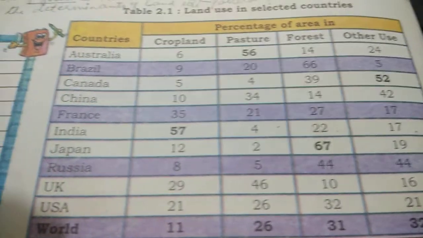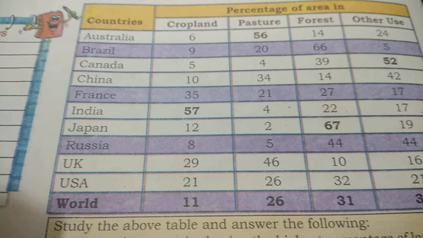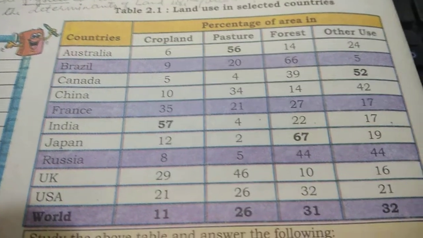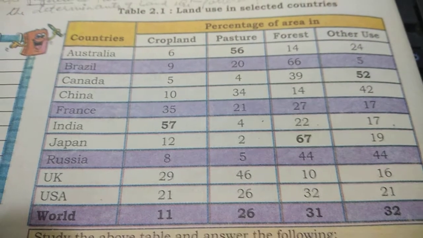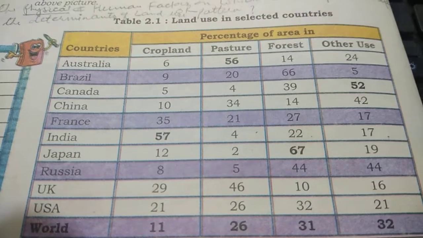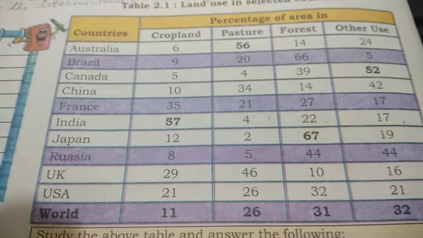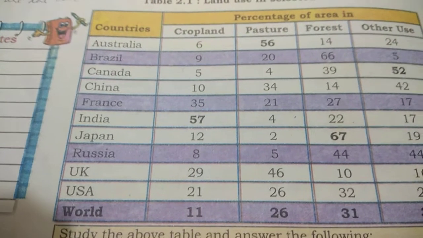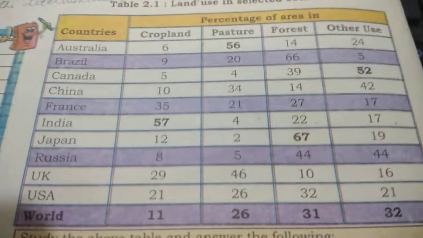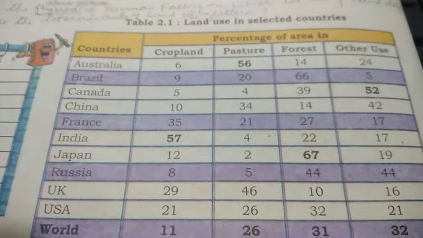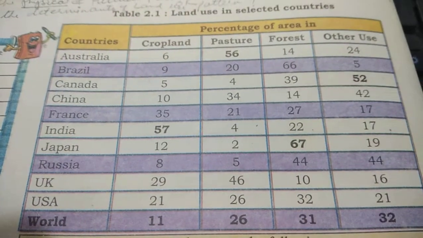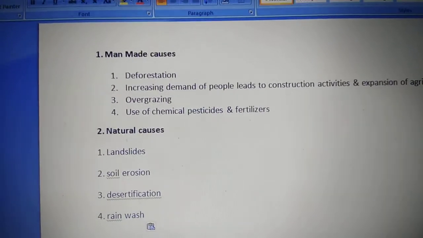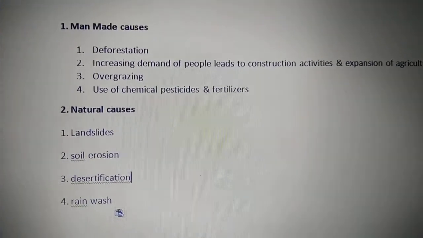So how would you relate the land use pattern of these countries with the probable economic activities? Yes, it's related only in a few cases. Like in India, agriculture is its main activity. But if you see Japan, 67% of its area is under forest, but it does not mean that forestry is their main occupation. In fact, it is a very highly industrialized nation. Technology and human resources are the key factors which can change the economic activities of a nation. Understood?